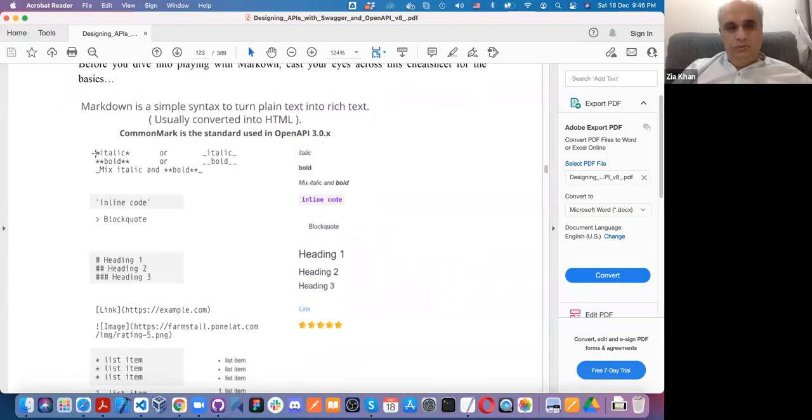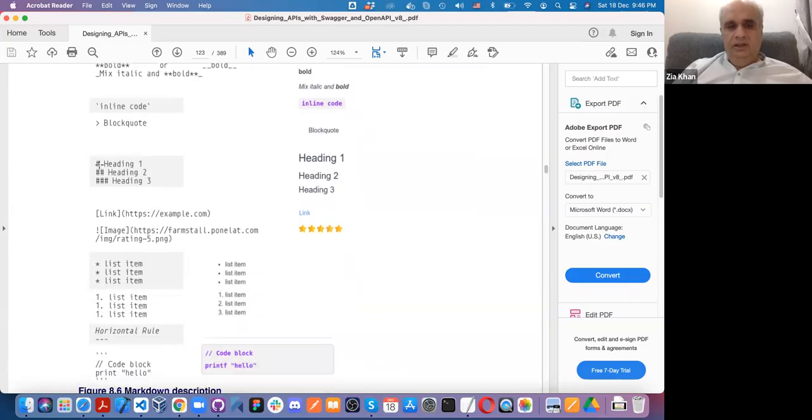If you want to make anything italic, you put 2 stars around it. If you want to make anything bold, put 2 stars around it. You can also put underscore, but I also usually do stars. Inline code is basically the black quotation or whatever you want to call it.